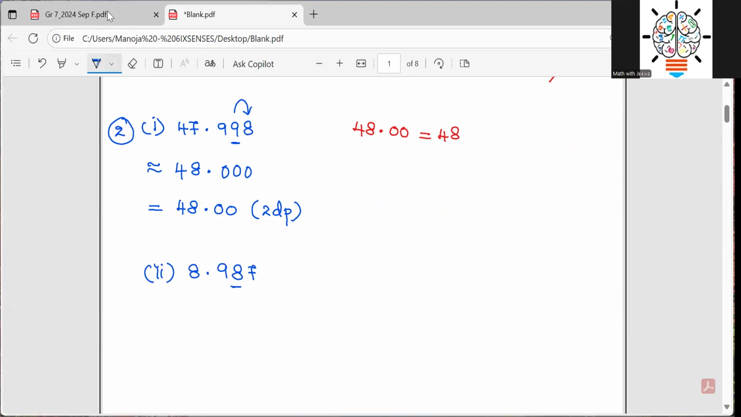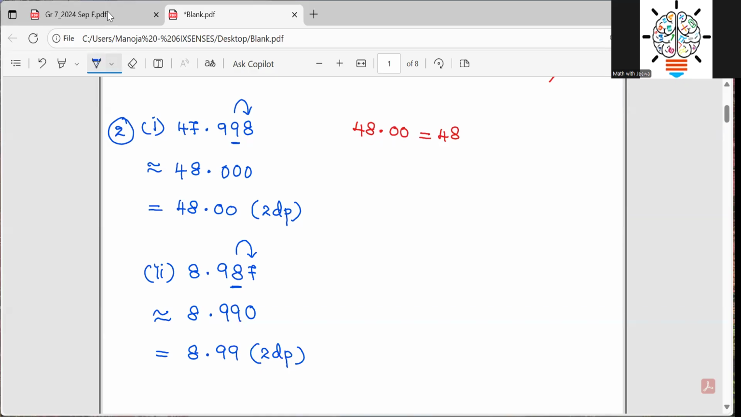8.987. Again, we have the same thing here. We underline the second decimal place. You go to the next one, and that is more than 5. So then that will be 8.990. And this time I write 8.99, 2 decimal places. You always want to keep the 0 for whatever digit you are removing. Then later you can conclude your answer as 8.99, because there is no point of keeping 990, we don't have any value with that 0.